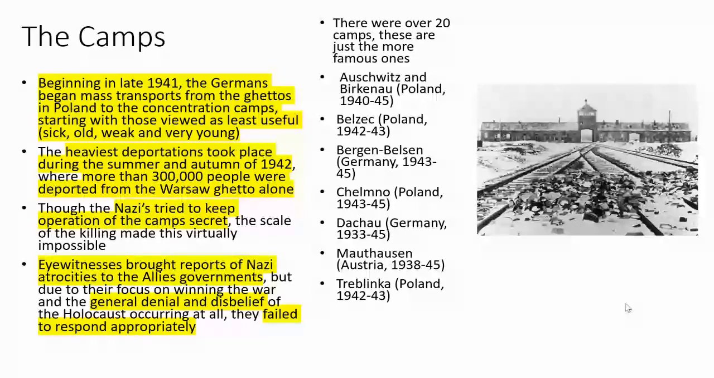Though the Nazis tried to keep operation of the camps secret, the scale of the killing made this virtually impossible. Eyewitnesses brought reports of Nazi atrocities to the Allied governments, but due to their focus on winning the war and the general denial and disbelief of the Holocaust occurring at all, they failed to respond appropriately. So not only was this happening, but people just thought, no, this isn't possible, and that's why they couldn't believe it.